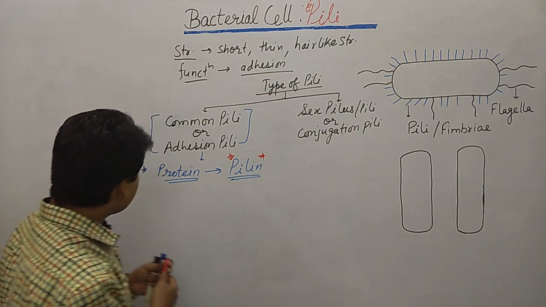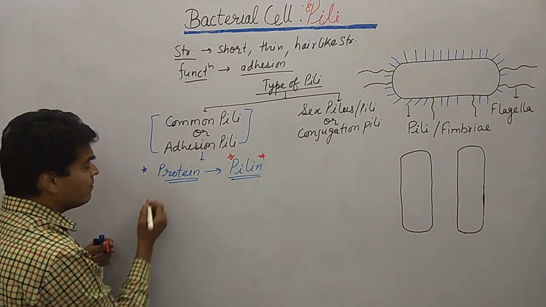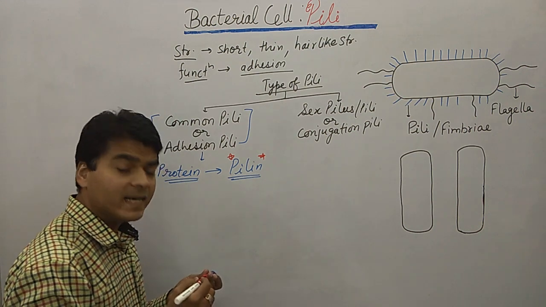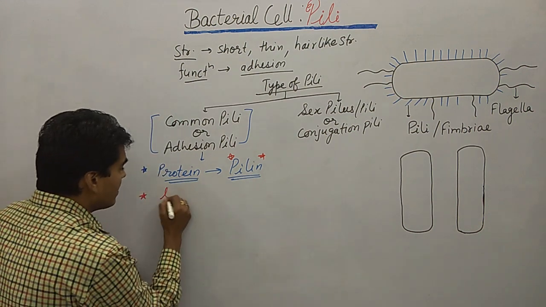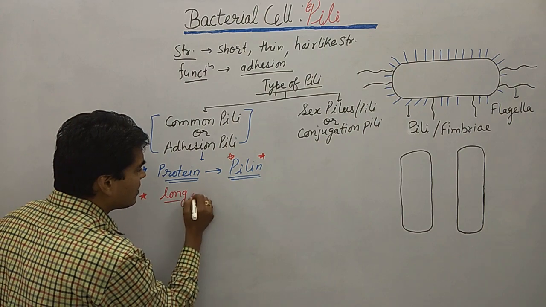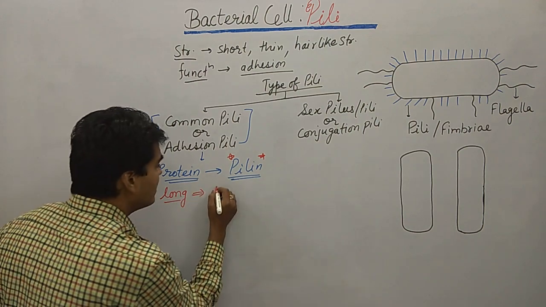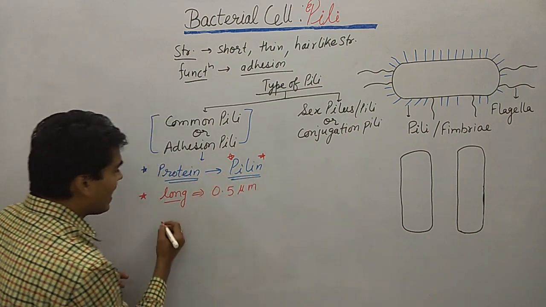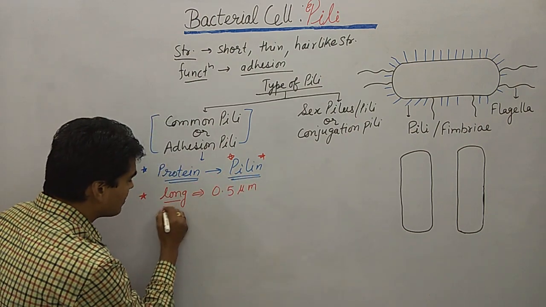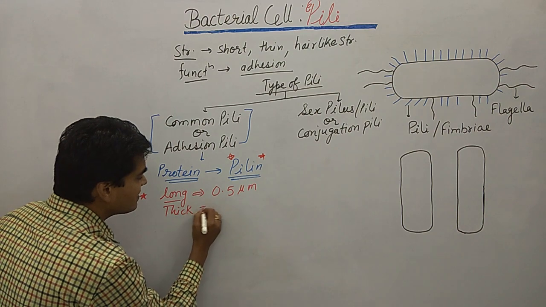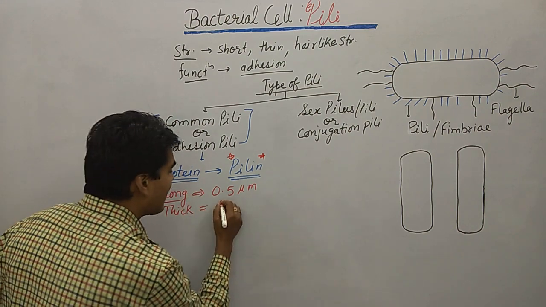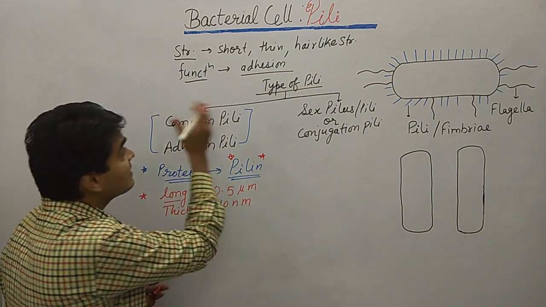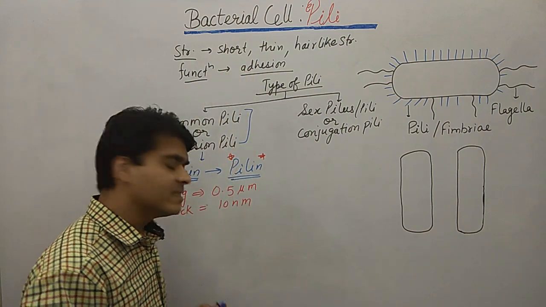The second point is what? Common pili: the thickness and how long it is. How long is it? What is its length? The length is 0.5 micrometer. And if we talk about the thickness, how thick is it? 10 nanometer thick. 10 nanometer is the thickness of pili, or we can say pilus.